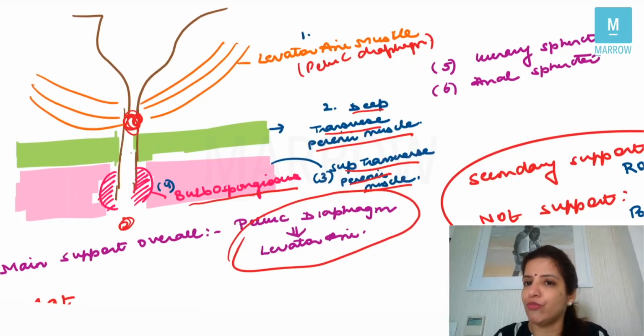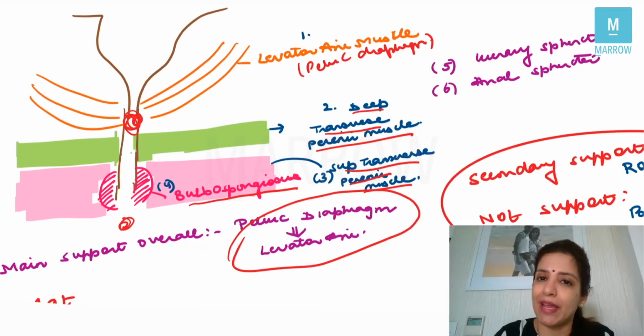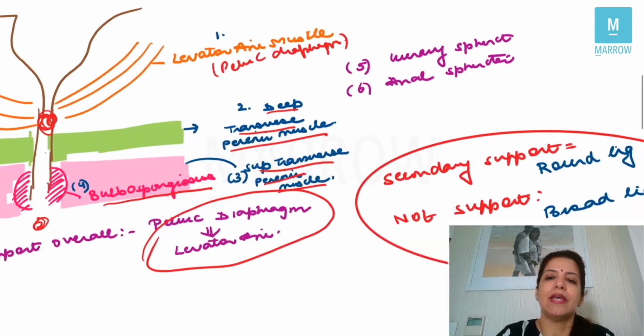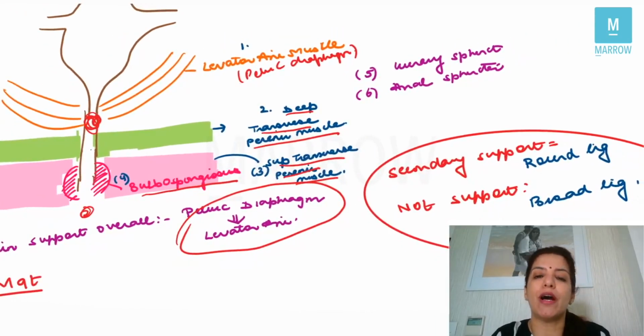Now, if any of these supports become weak, and these supports can become weak because of repeated childbirth and because of menopause, then prolapse happens. Right, that is why prolapse is more common in elderly multiparous females. Now, one very important question which they ask you is that birth trauma is a risk factor for. So, birth trauma is a risk factor for prolapse.